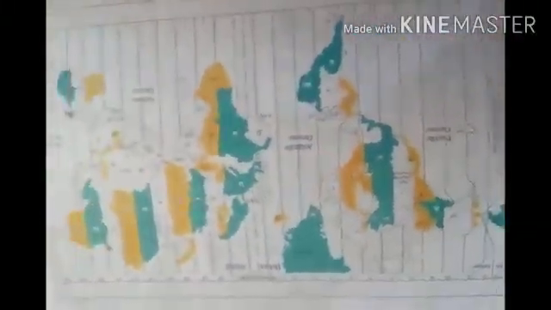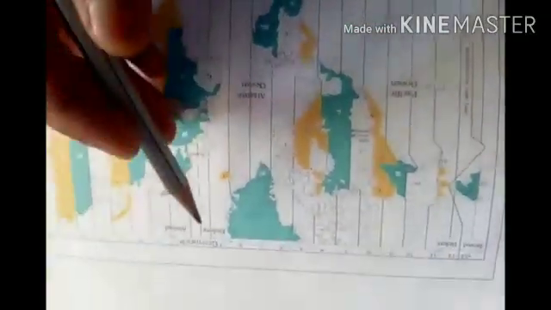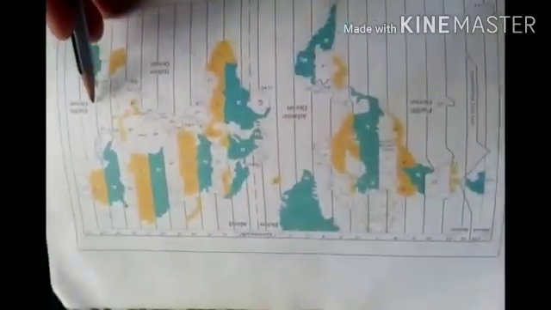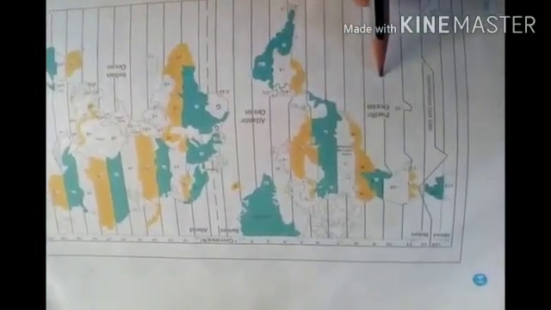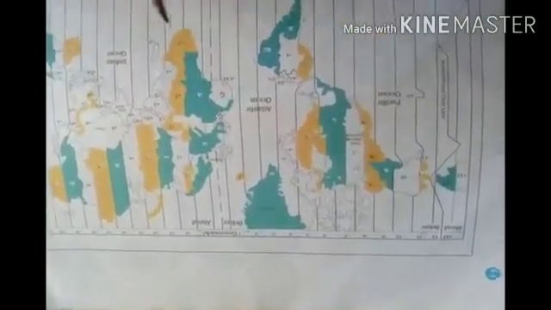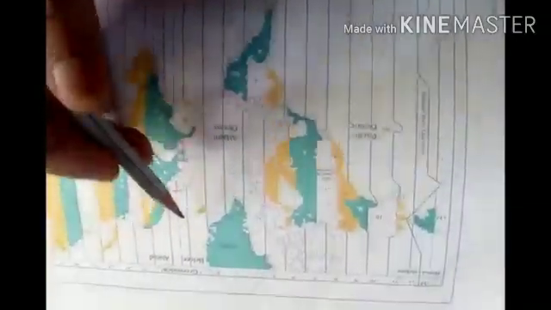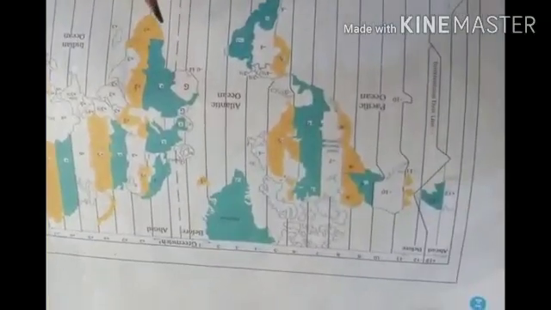In this picture, here is the prime meridian, which divides the whole world into the eastern hemisphere and the western hemisphere, and its value is always counted as 0 degree.